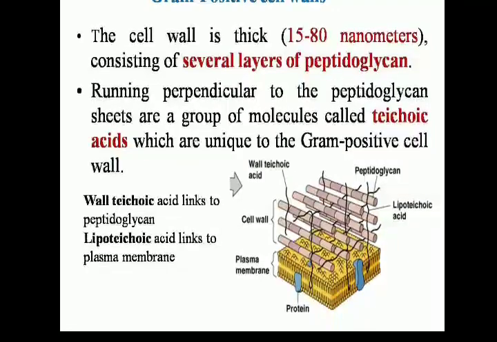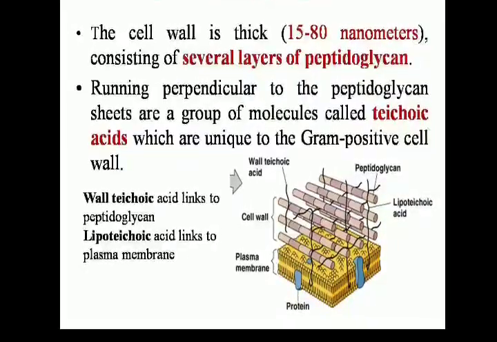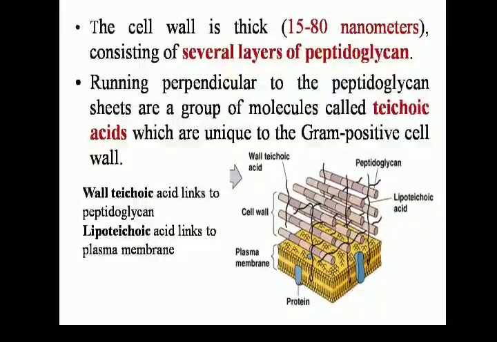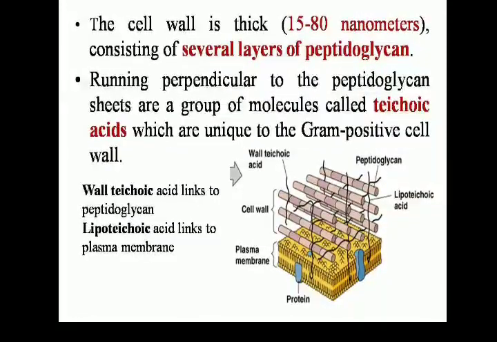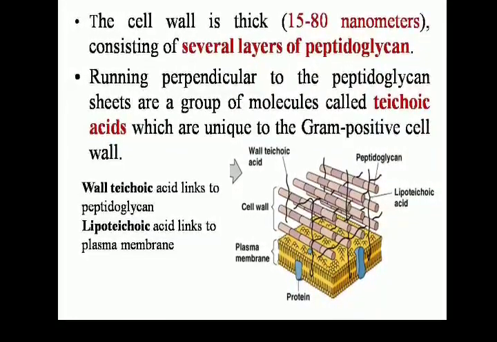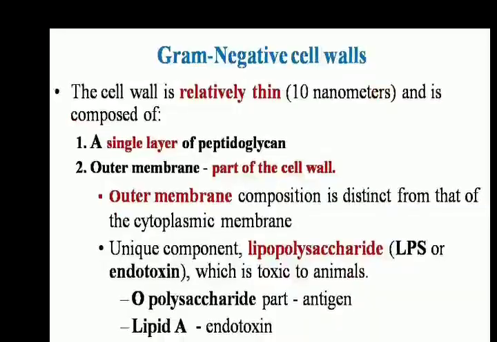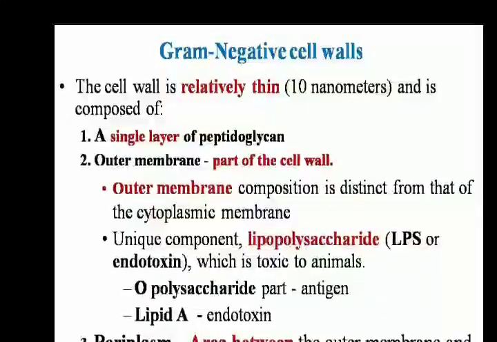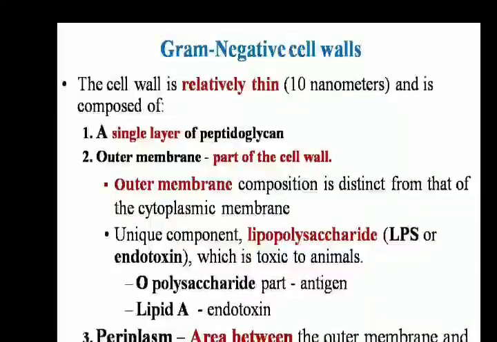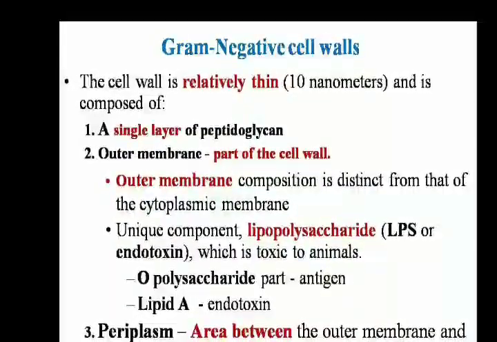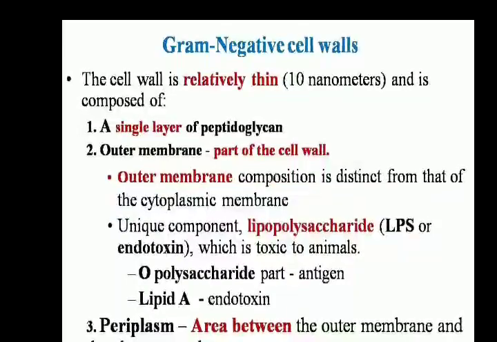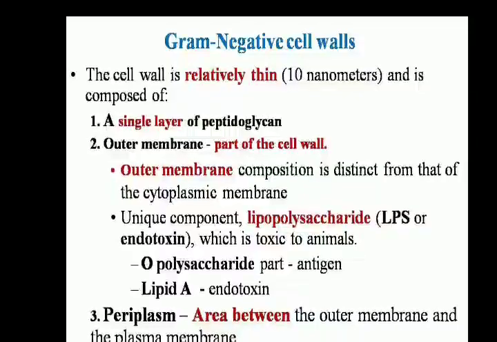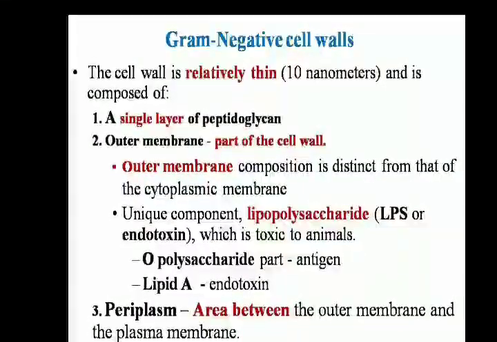So several layers of peptidoglycan make the bacterial cell wall rigid and rough. So when it is stained by the primary stain such as crystal violet, that stain can't be easily removed by the decolorizing agent. The gram negative cell wall is relatively very thin. The thickness of the gram negative cell wall is only 10 nanometers, and it is composed of a single layer of peptidoglycan. The outer membrane is also part of the cell wall. This is the major difference between the gram negative cell and the gram positive cell.